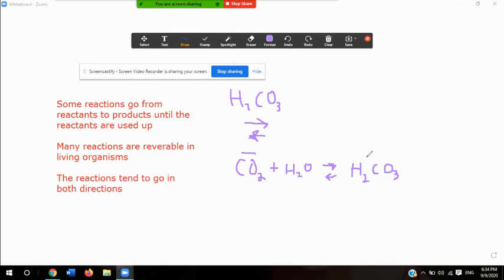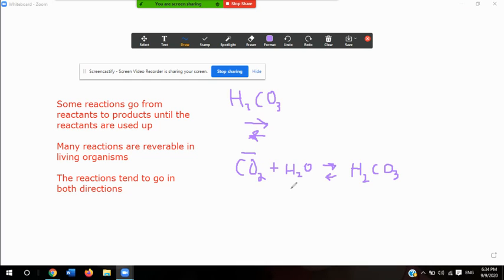If there's more concentration of carbonic acid and less concentration of carbon dioxide, then the equation would move from right to left, and carbon dioxide and water would be formed. And this is very important in order for an organism to be able to maintain homeostasis.